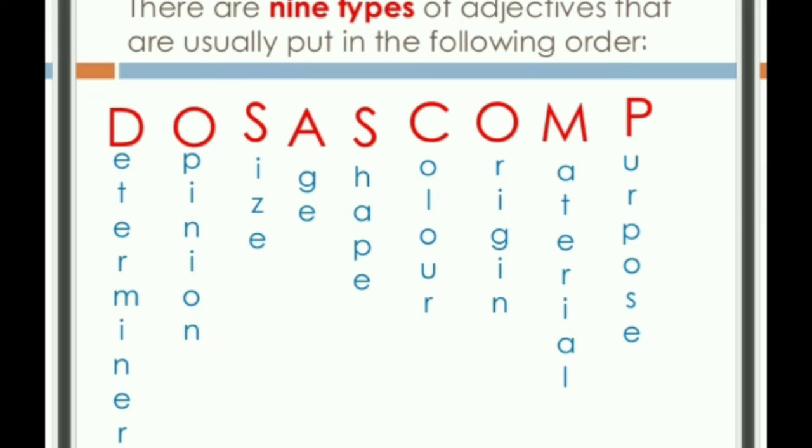Color we all know: red, blue, green, yellow, and so on. Origin is like from where. In the earlier part we studied this example: tea. If the tea is from India, and Indians are the largest producer of tea in the world, it will be called Indian tea.